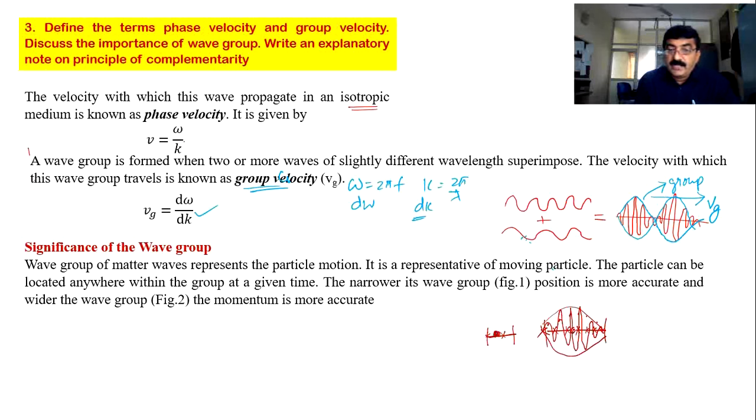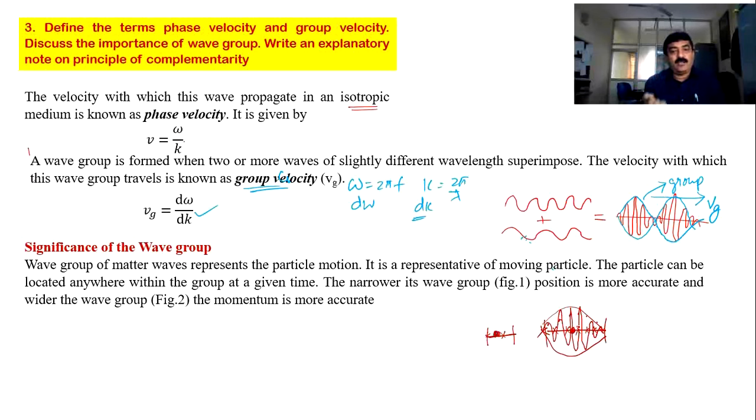For example, if I ask where is the pen, you can show it is here. But if the pen is replaced by an electron, and I ask where is the electron, you cannot say the electron is exactly here. It can be anywhere from here to here. That means the position is spread over a certain area, distance, or volume. In that volume, the probability of finding the particle keeps on changing. When you draw the curve, it resembles the wave group.